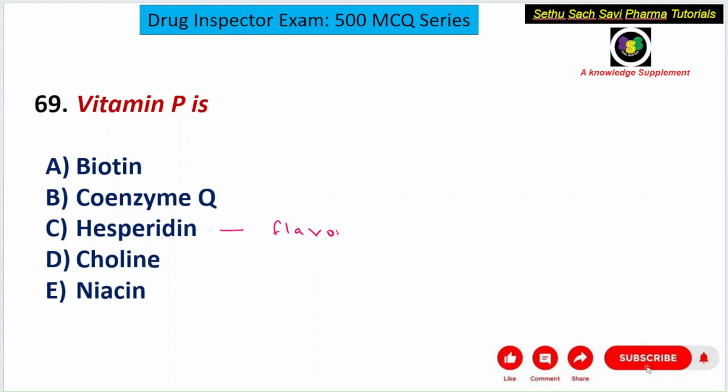Hesperidin, this flavonoid, is also called vitamin P. So the answer is C choice, hesperidin.